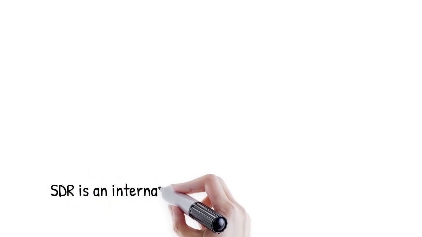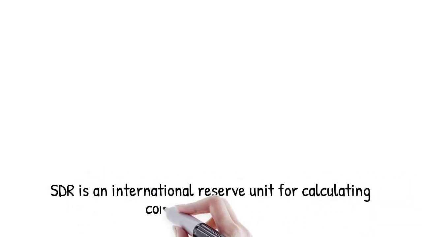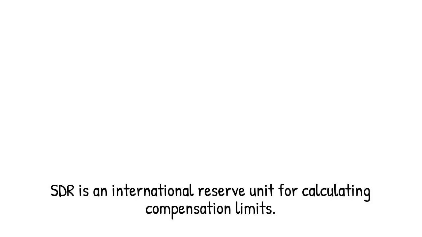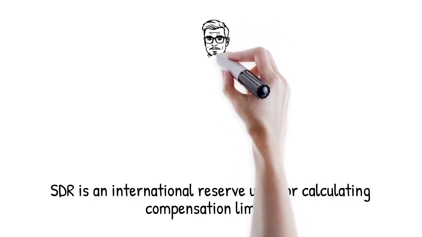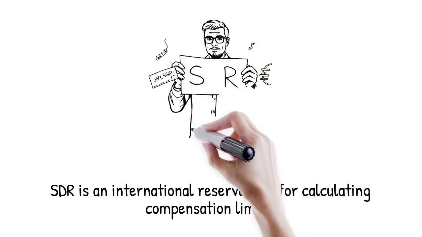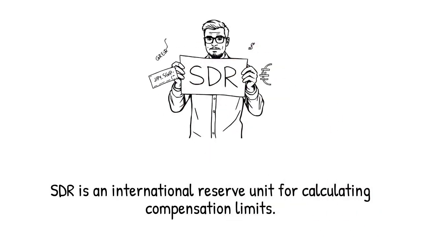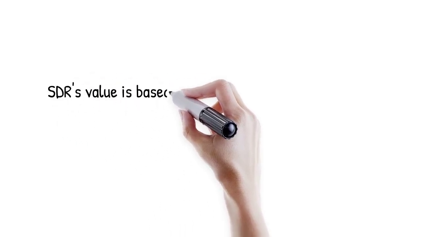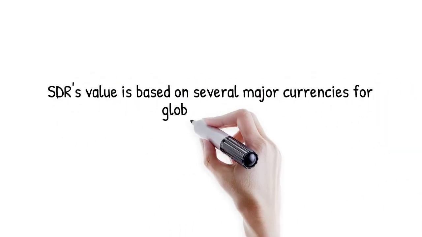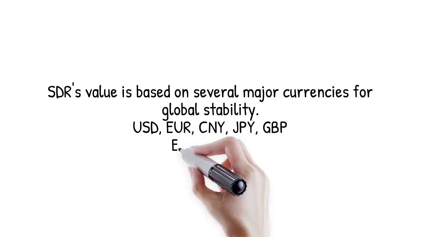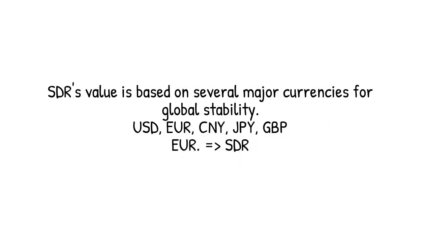A special drawing right (SDR) is an international reserve currency unit created and managed by the International Monetary Fund. It is not a physical currency, but a basket-based monetary unit used worldwide to calculate compensation limits, especially in transport law. Its value is stable because it is based on several major currencies: USD, Euro, CNY, JPY, GBP.